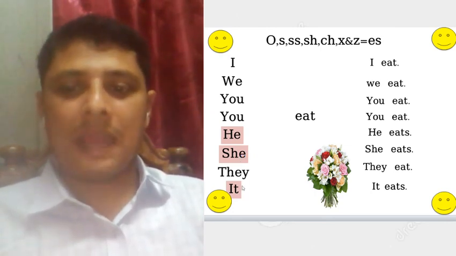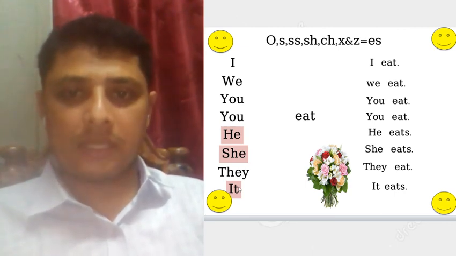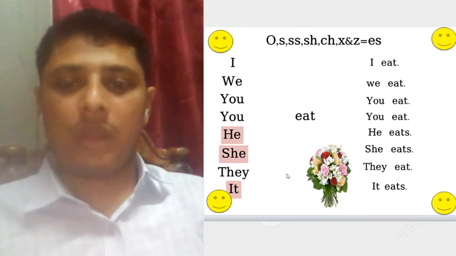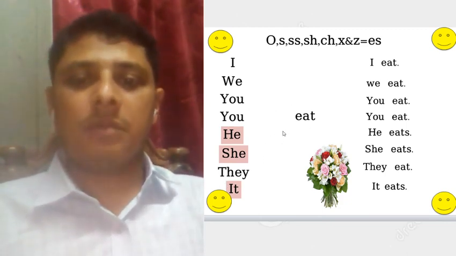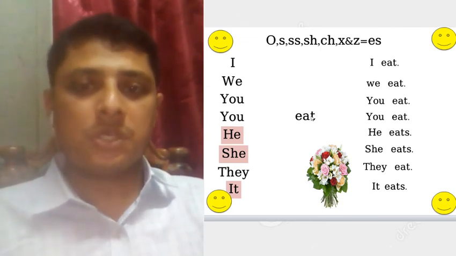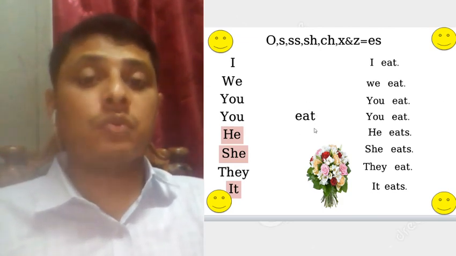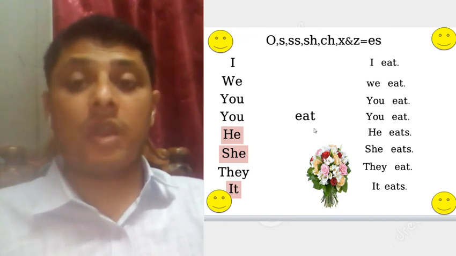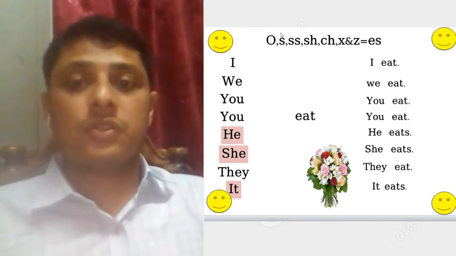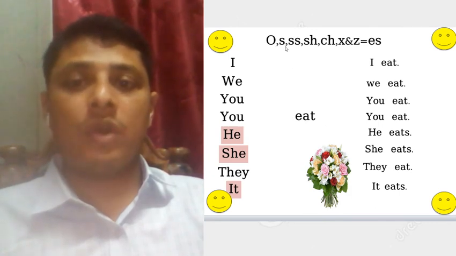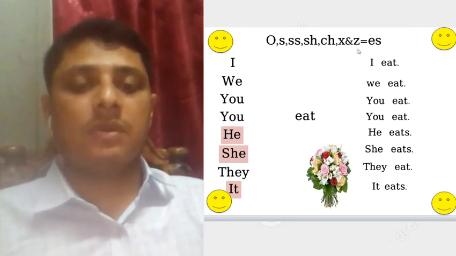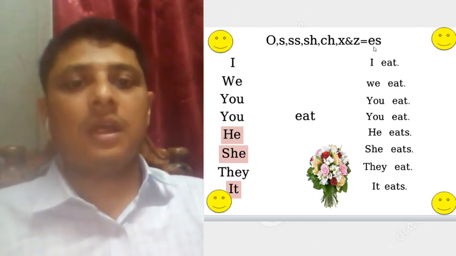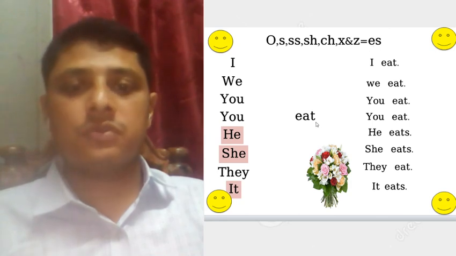And it, you use pen, pencil, or book, the single name. When you get these kinds of things as a subject, after the verb you should use s or es. But where do we put es? Previously I told you, when you find after the verb word o, s, ss, sh, ch, x or z, you should use es, and in the other cases you just use s.